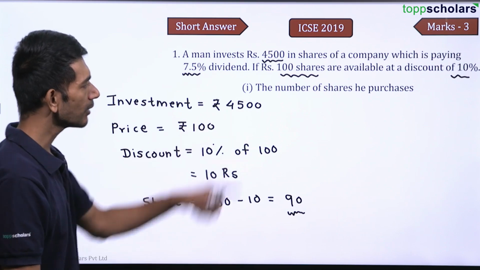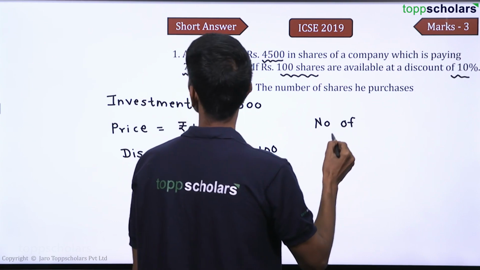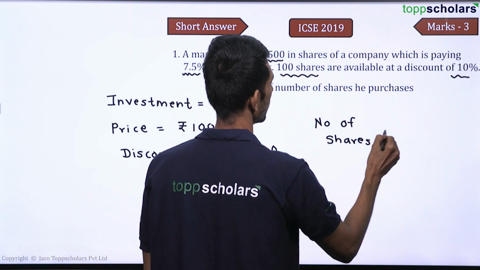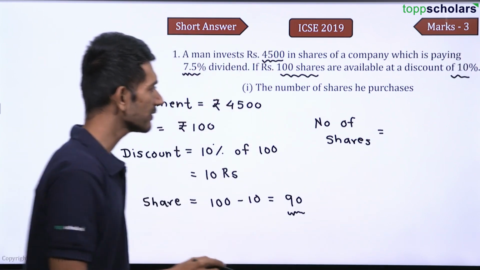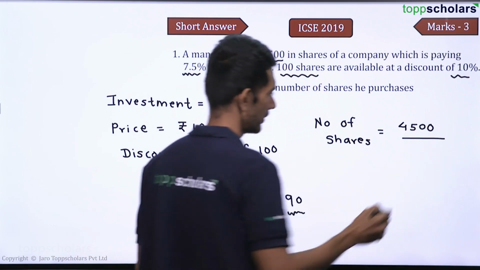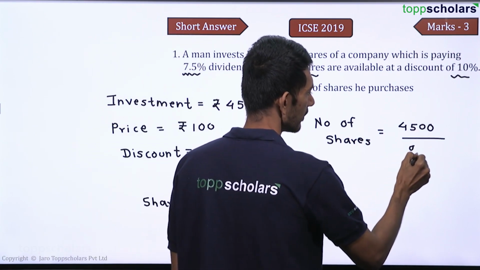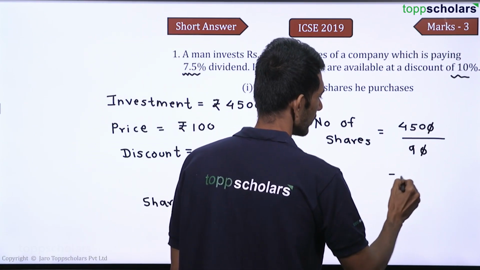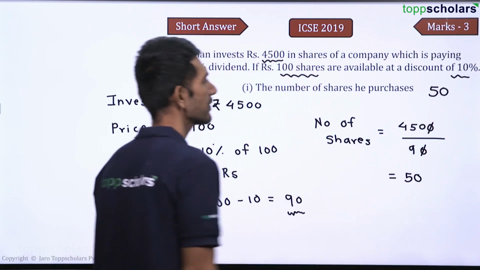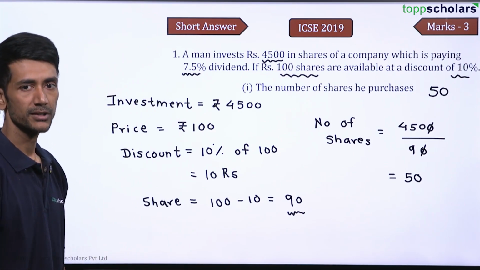Now we need to find out the number of shares. So can I say number of shares will be equal to the total amount invested, which is 4,500, divided by the price per share. The number of shares that he purchased is 50. I hope you have understood this part. The first problem is the number of shares purchased are 50.